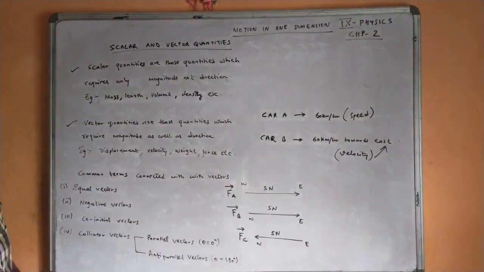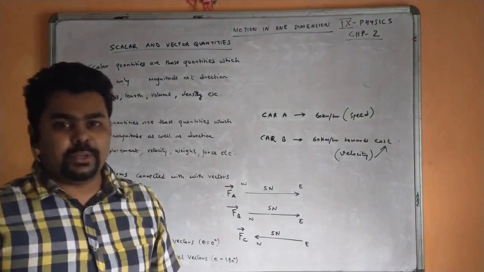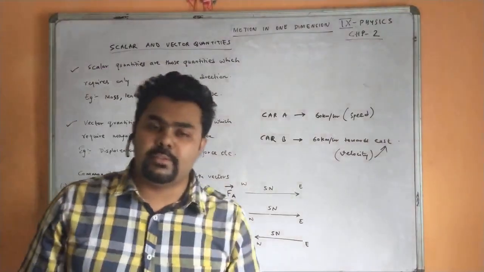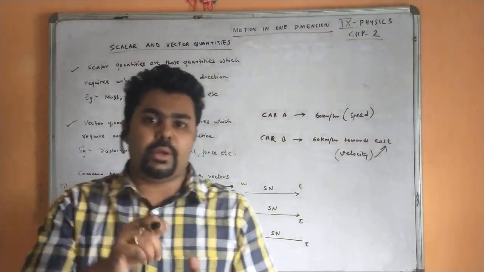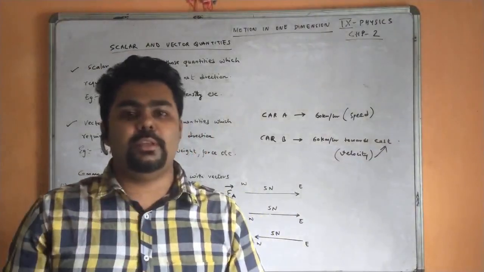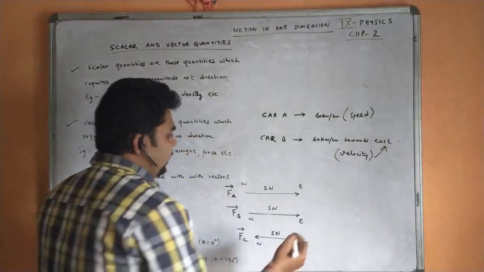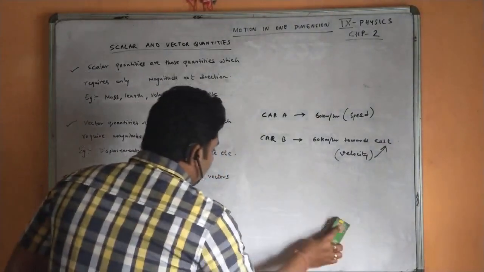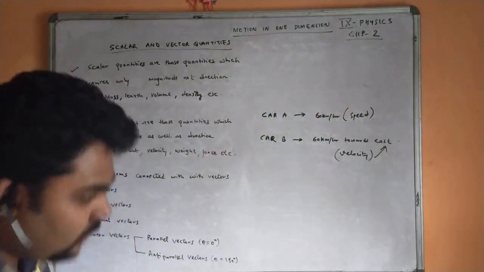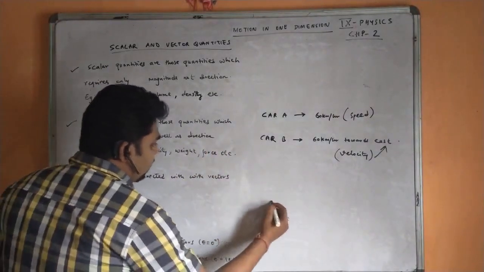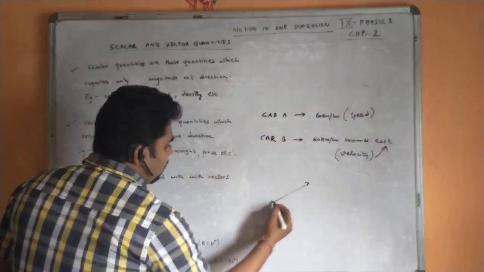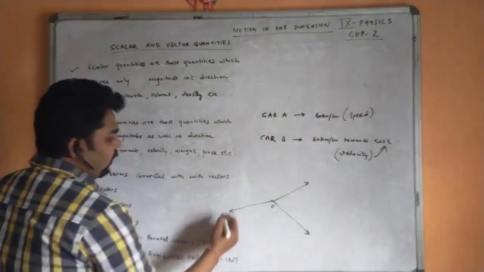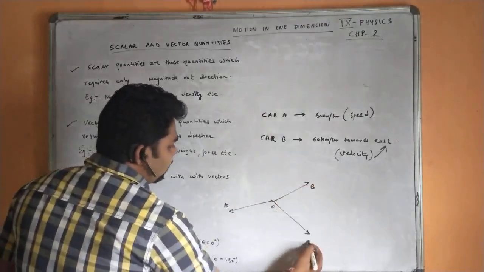Now co-initial vectors, what are considered to be co-initial vectors? Co-initial vectors means those vectors have the same initial point. That means their point of origin is the same. So if we consider here this O as the starting point, this A, this B, this C, right?